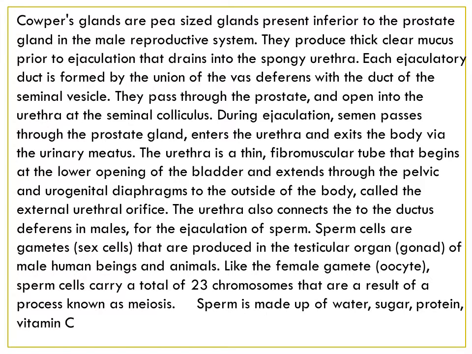Sperm cells are gametes, which are sex cells that are produced in the testicular organ, the gonad, of male human beings and animals. Like the female gamete, the oocyte, sperm cells carry a total of 23 chromosomes that are a result of a process called meiosis. Sperm is made up of water, sugar, protein, vitamin C, zinc, and